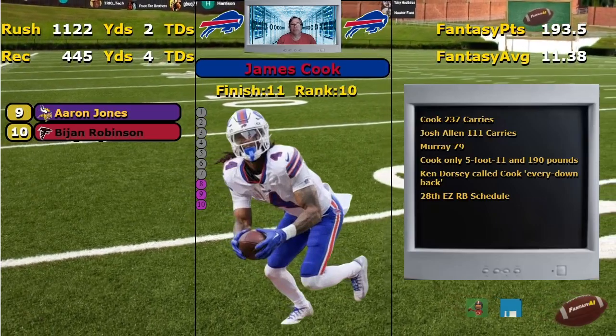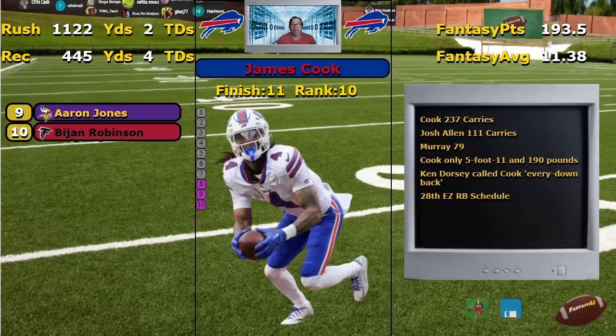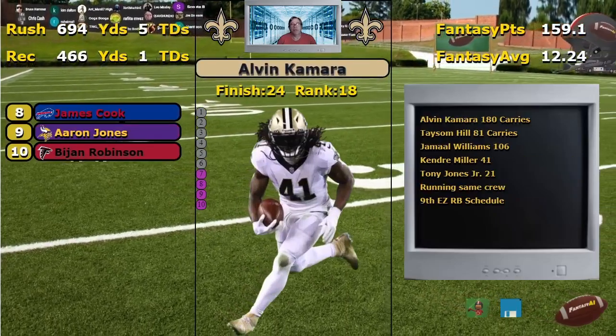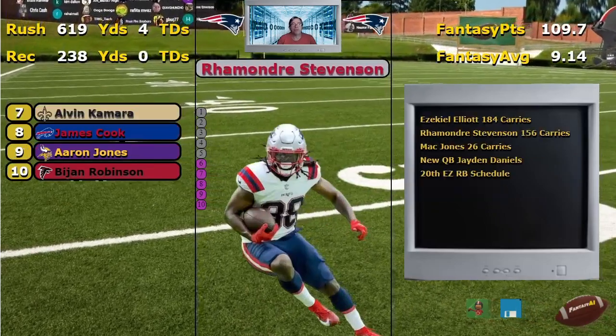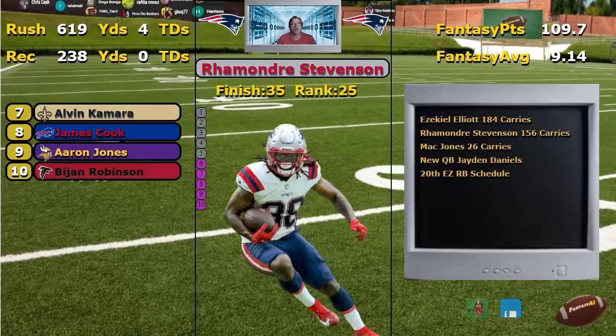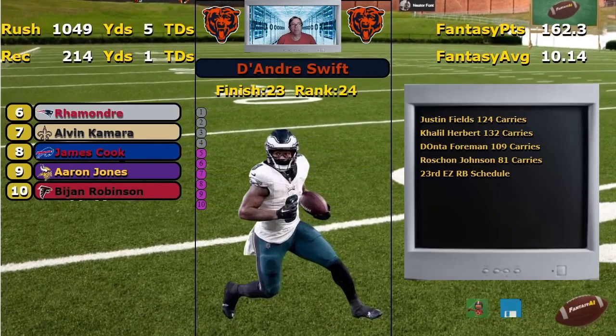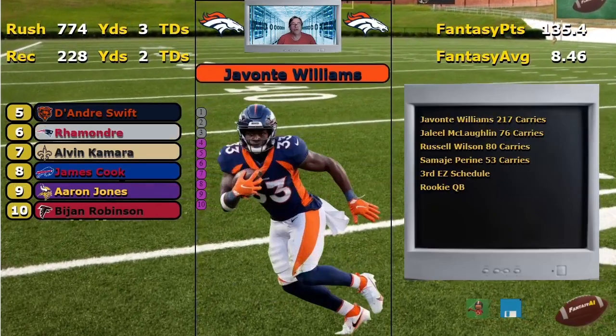James Cook's in a committee with Josh Allen leading the committee with 111 carries. Always going to happen there. New Orleans comes in, committee approach. How about Taysom Hill stealing too many carries from the running backs? Don't like it. New England, Zeke's gone, but still committee last year. Chicago had everybody running the ball, committee approach last year. See how they do this year?